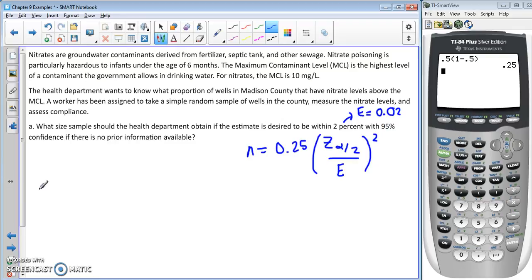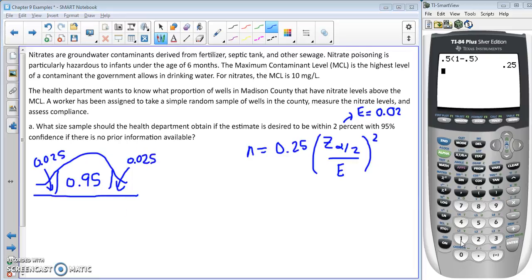If we think about this and draw our curve, we have 0.95 in the middle. We have 5% left over, so in each of our tails we have 0.025.